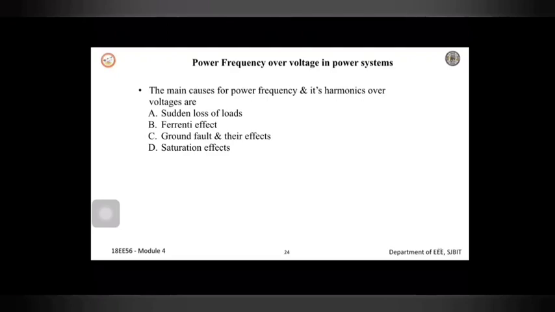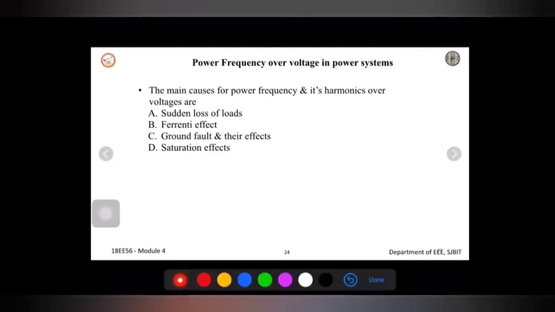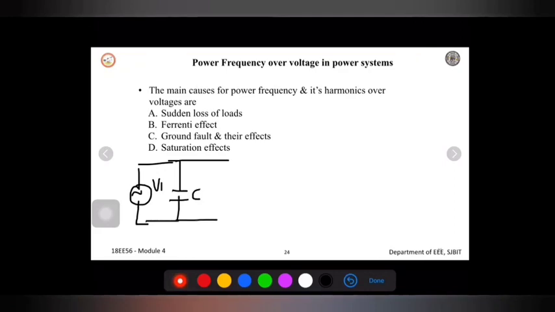So this is a transmission line, which is supplied by the voltage V1 and is connected with a capacitor C, and which has an inductance and a resistance connected in series.